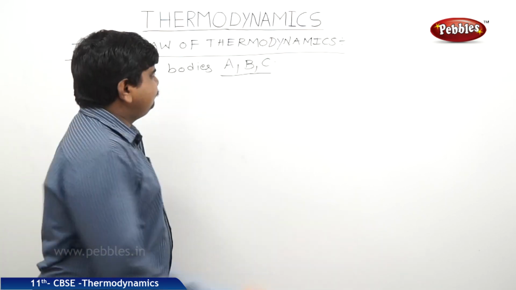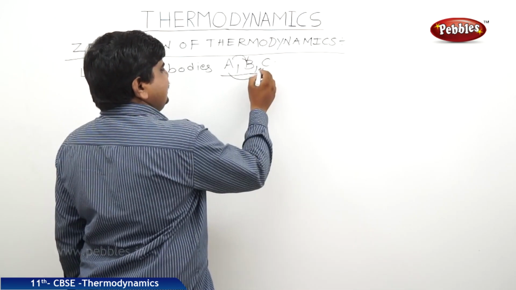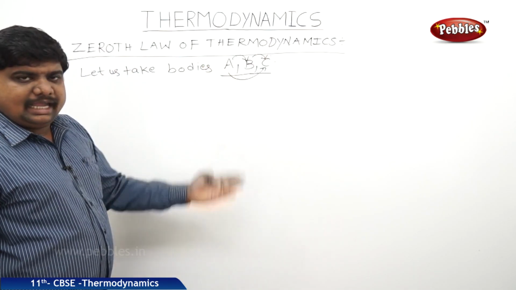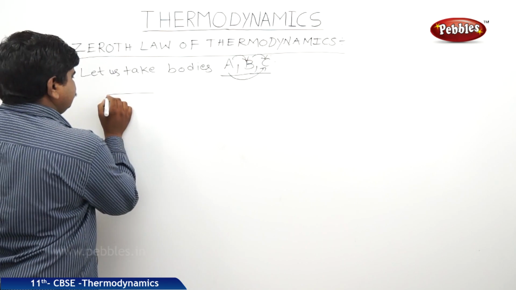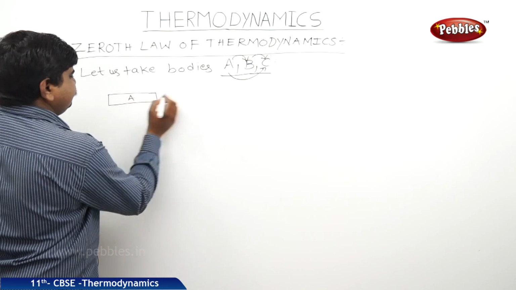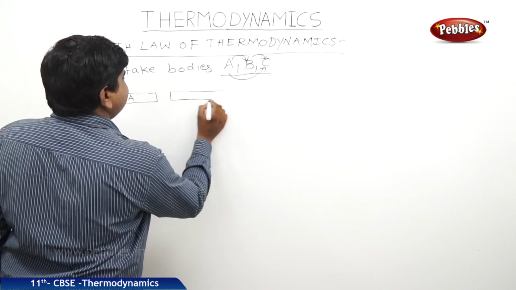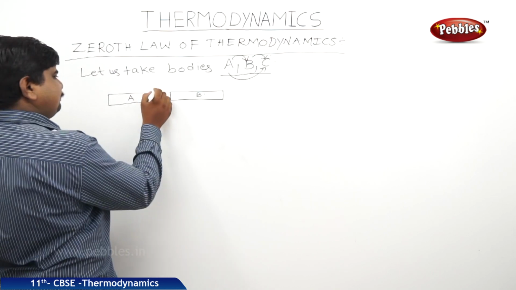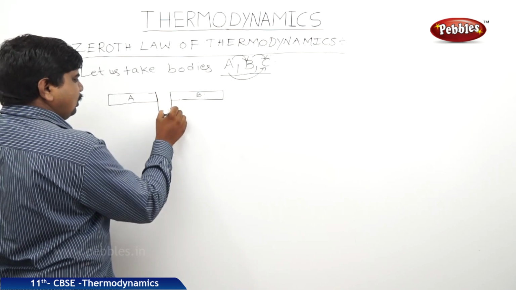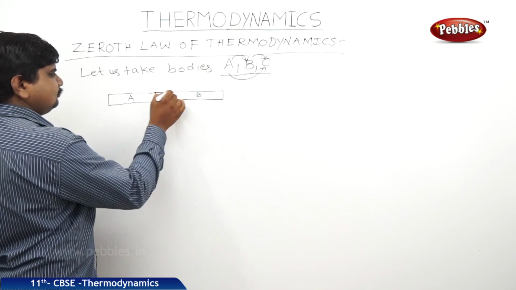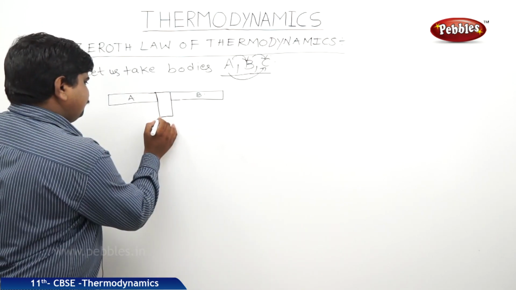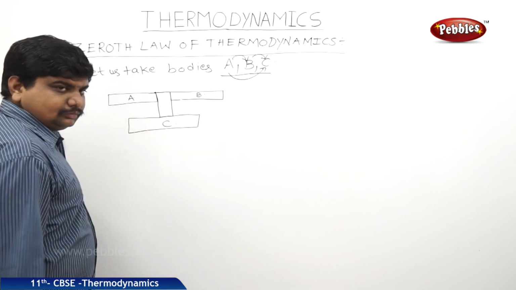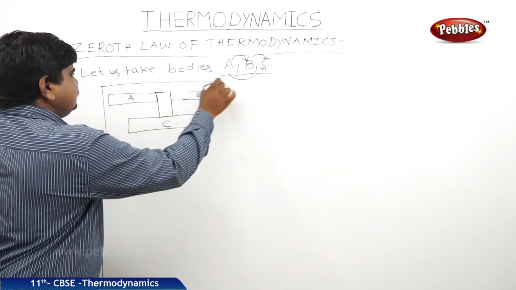We can say AB, we can say AC, or we can say BC also. I am taking AB. This is body A, this is body B. These two are separated by a wall, and this is the body C. This whole was fixed in a system.